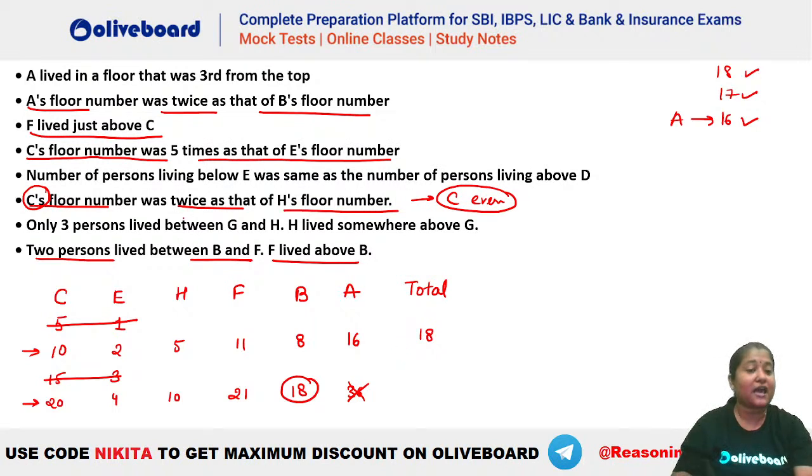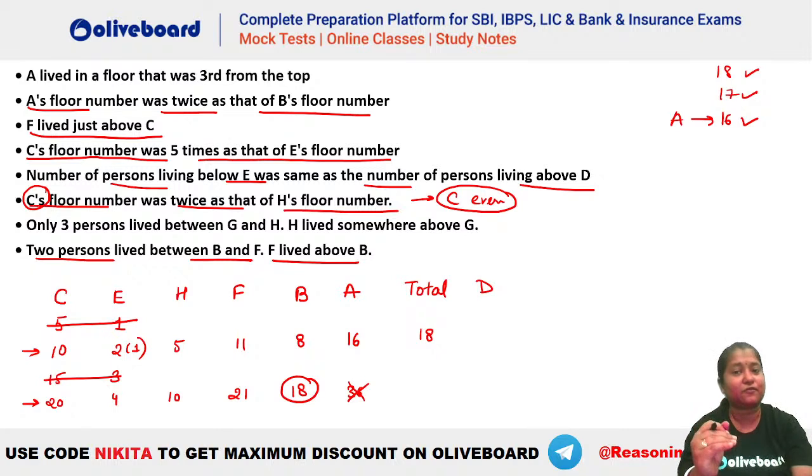Okay. Now can we place your D also? It is given number of persons living below E was same as the number of persons living above D. So where should we have your D? You can see we have only one person living below E because E is how much? E is on second floor. So if E is on second floor, that means there is only one person living below him. So that means there should be only one person living above D. So D will be on floor number 17.